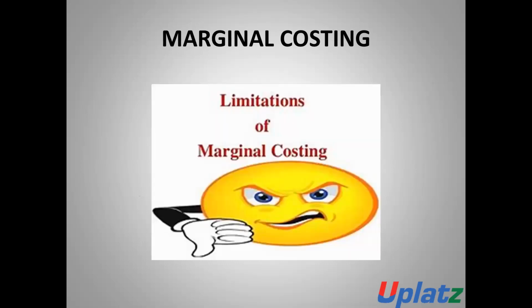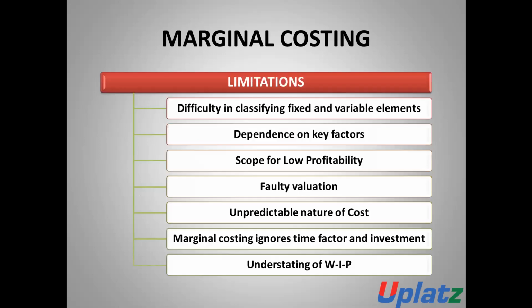Now we will discuss the limitations and the disadvantages of marginal costing. What are the limitations of marginal costing? Number one is difficulty in classifying fixed and variable elements. In the case of marginal costing, it is very difficult to classify fixed and variable elements, because the expenses are to be classified into two parts, fixed and variable. So it is very difficult to classify them into fixed or variable.